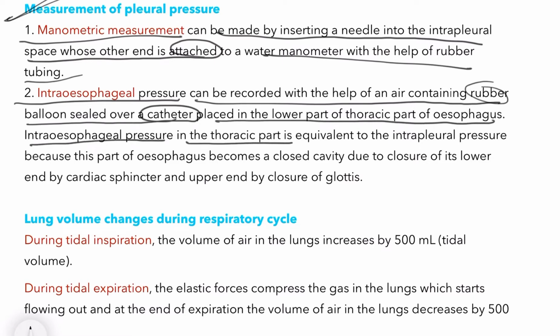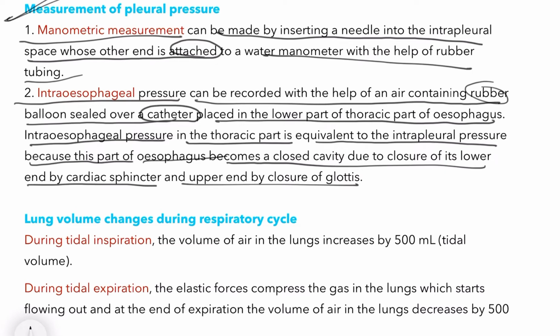Intraesophageal pressure in the thoracic part is equivalent to the intrapleural pressure because this part of the esophagus becomes closed due to closure of its lower end by the cardiac sphincter and upper end by closure of the glottis. Because two sphincters are present, the cardiac sphincter and the glottis, both pressures become equivalent, and this helps you to record it.